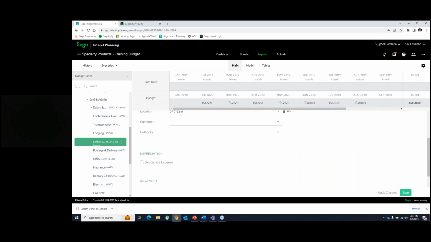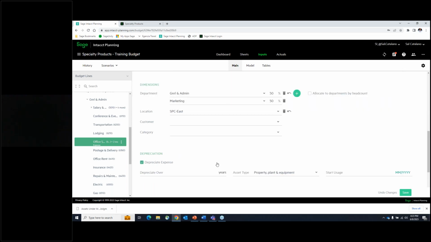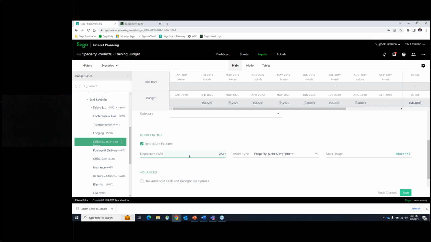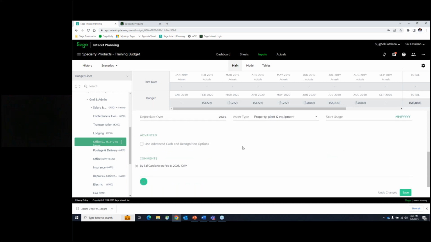Okay. All right, if it's a depreciation expense, I can simply click on this, and it'll give me an opportunity to do the depreciation over the amount of years that I need, depending on the asset type and start date, and then it's set. It's really one of those things, you set it and you forget it.